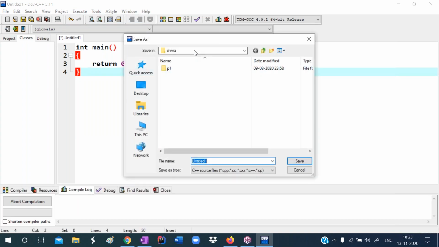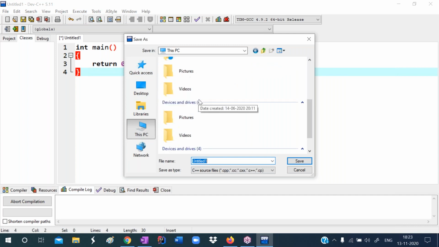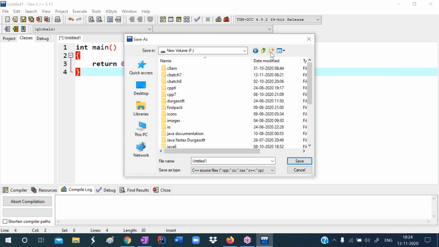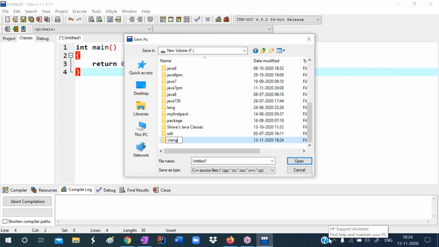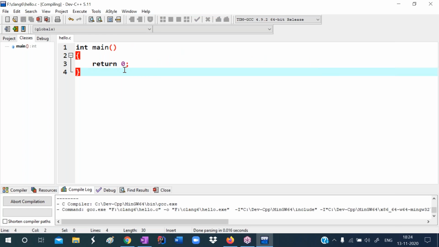So I'm compiling. It is asking to save. For our batch, I'm creating a folder in the F drive. I create a new folder, CLang 6, for the C language batch 6, the 6 PM batch. I am giving the file name as hello.c. So the program is saved.